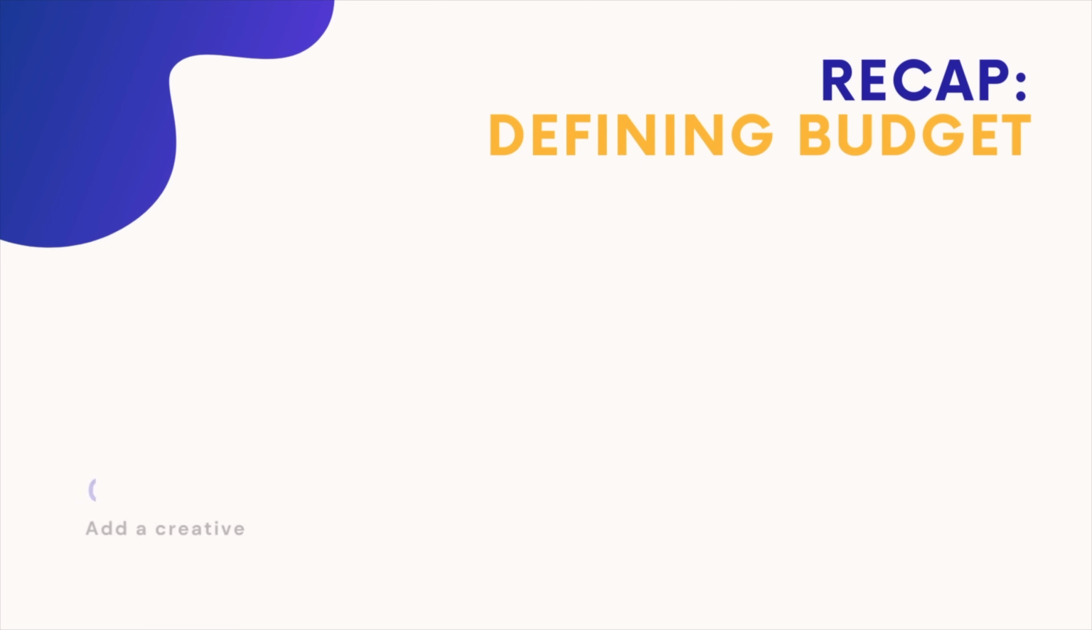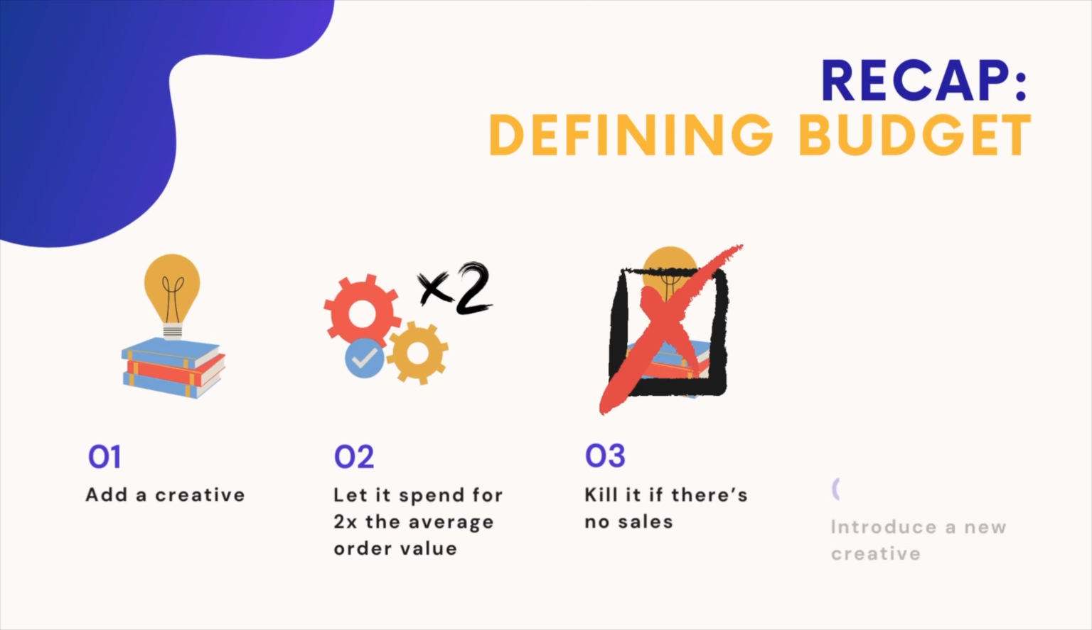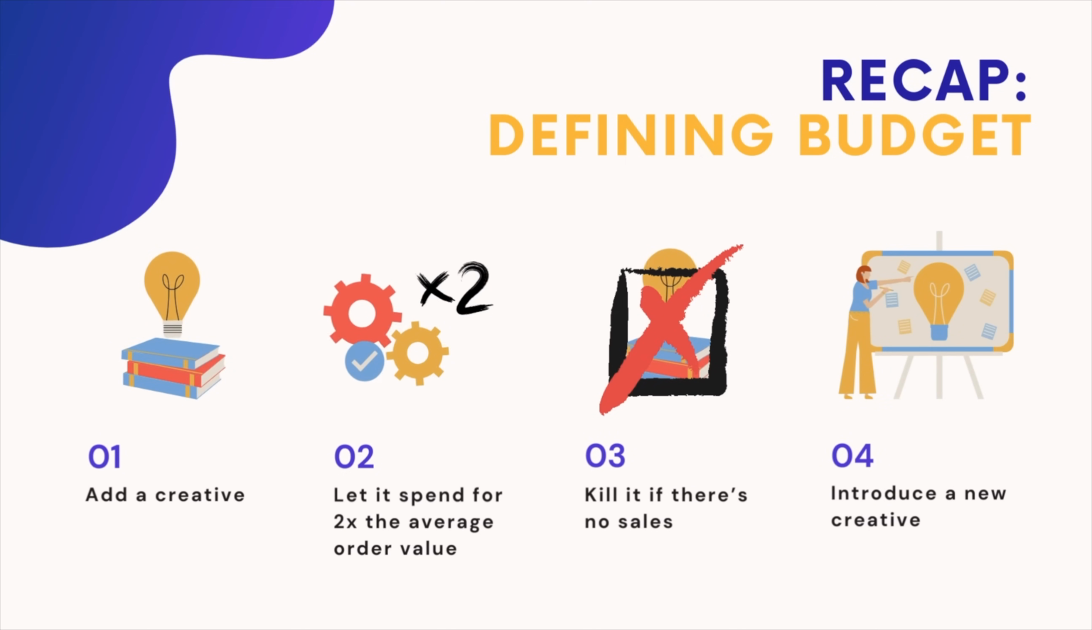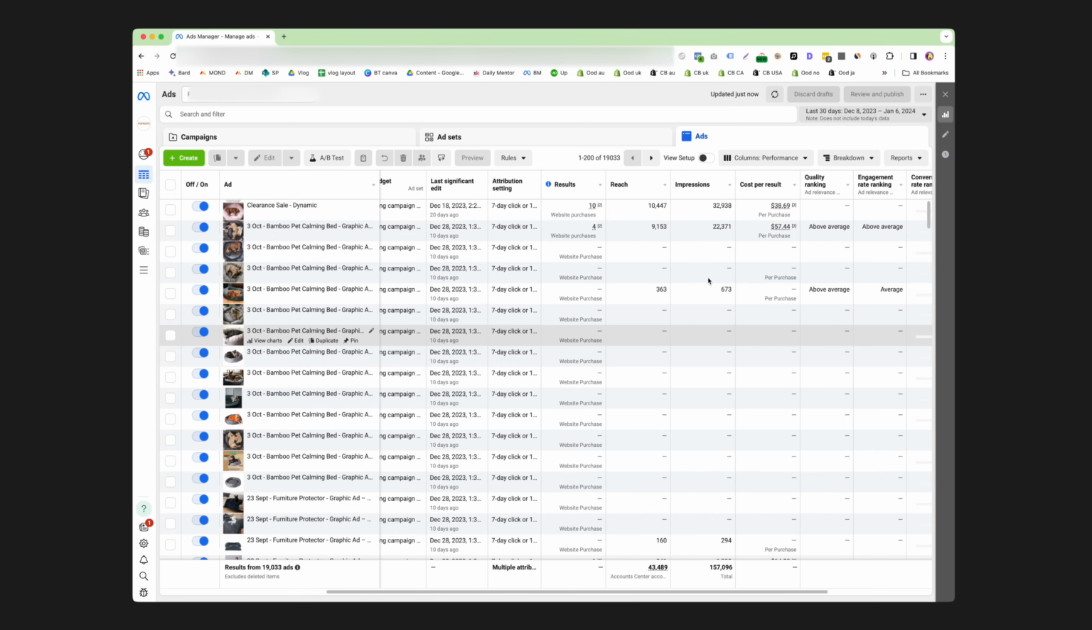So to recap, we add this 1 creative, we let it spend for 2 times the average order value, and if there's no sales, you kill it and you introduce another creative. Now, if that's feeling a little bit technical, I'm gonna walk you through it. But first, we need to be able to see what results are actually popping up in our platform. And to do this, we need to customize our table. To read the results, we need to use the table settings.